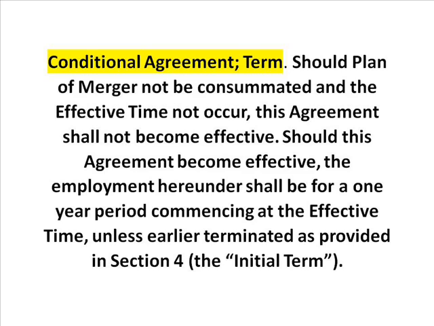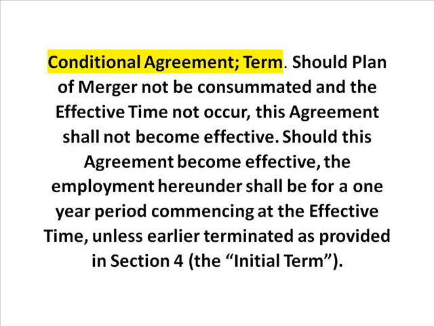For example, if we see there is a clause in the contract named conditional agreement term, and it states, should plan of merger not be consummated and the effective time not occur, this agreement shall not become effective. Should this agreement become effective, the employment hereunder shall be for a 1-year period commencing at the effective time, unless earlier terminated as provided in section 4, the initial term.